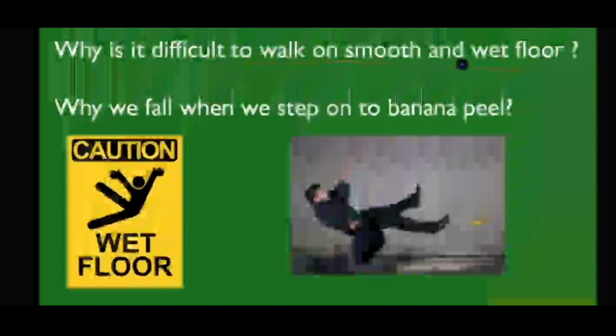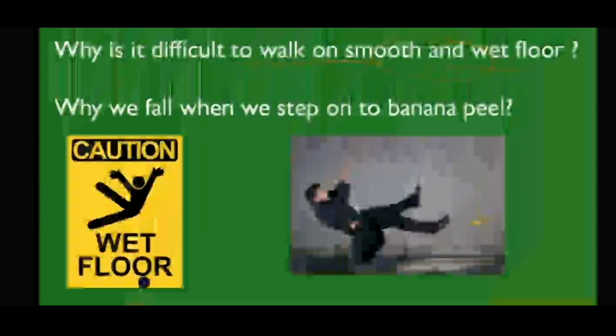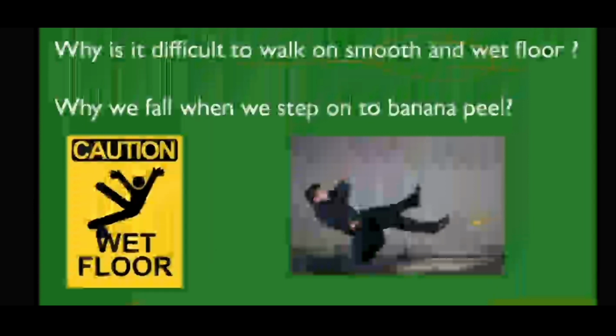Even in the ball example, even if you apply force it will stop after a certain distance. Even if you are not applying force it will go a certain distance and it will stop by the opposing force, friction. So the ball will come to a certain place and it will stop. So there also friction takes place.